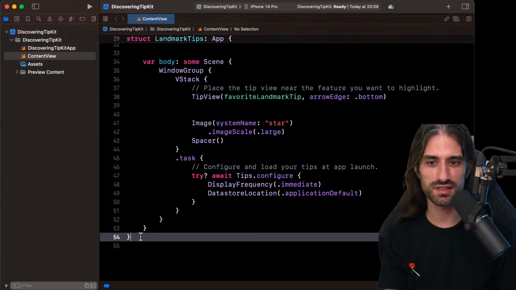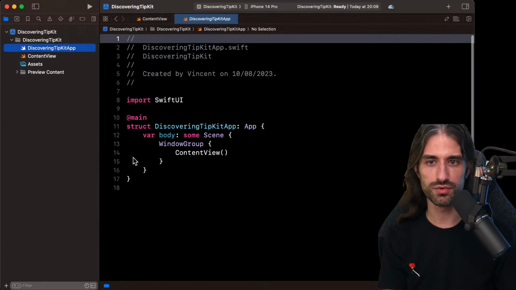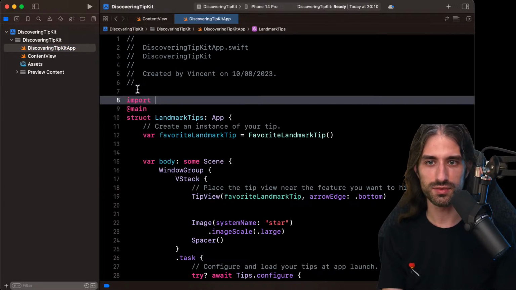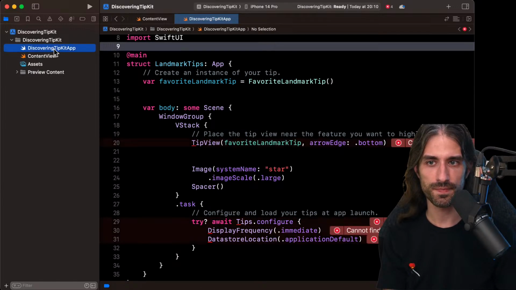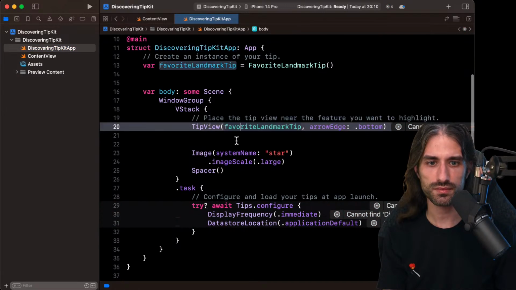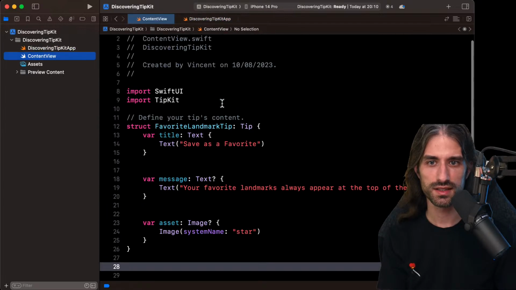Okay, there was also this app which was there. So actually this I need to move to the app right here. Okay, I need to fix a few missing statements. I'm gonna rename it Discovering TipKit app. It's gonna be better. Okay.